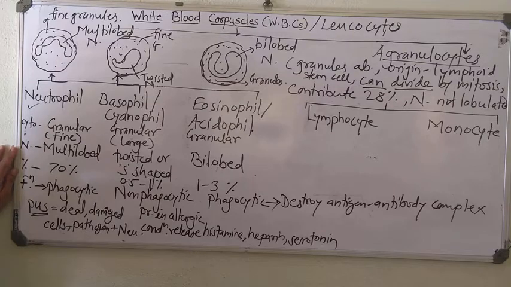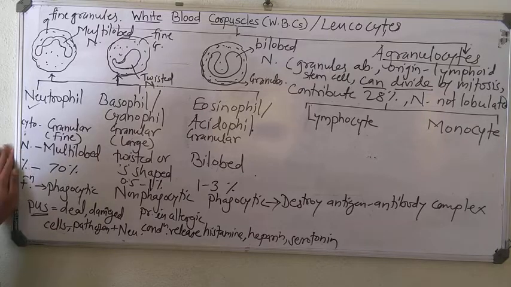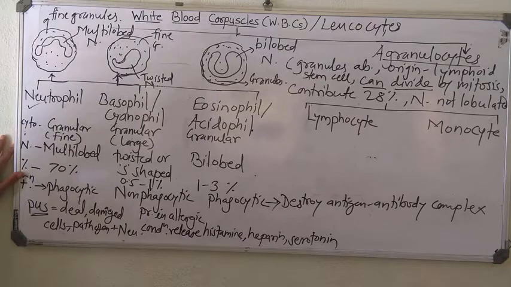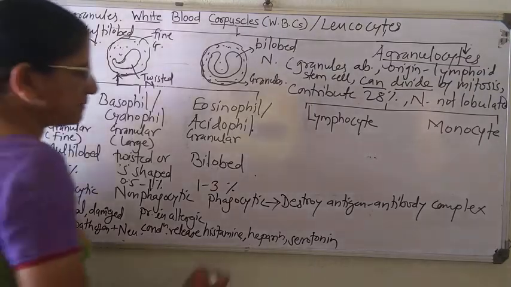Antigen means foreign body, pathogen, bacteria or viruses. Antibodies are produced by lymphocytes and they kill that antigen or pathogen. That antigen-antibody complex is destroyed by phagocytic action by these eosinophils. They show antihistamine property.